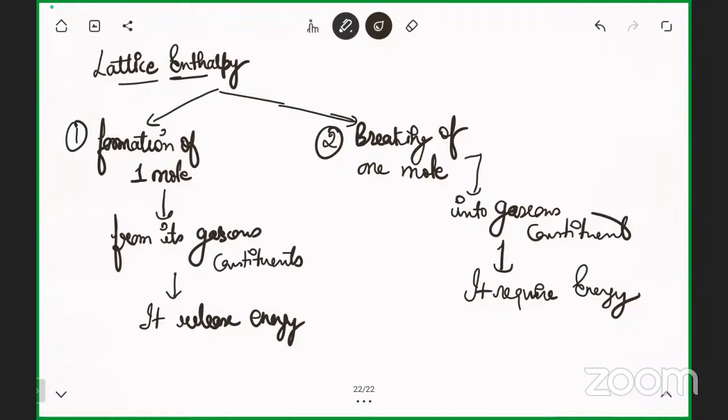Lattice, what is crystal lattice? Crystal lattice means when one or more atoms combine together, they form a new compound. But here I'm talking about only one mole of that particular compound. So formation of one mole from its gaseous atoms with a release of energy is known as lattice enthalpy. Breaking up of one mole into its gaseous atoms, which requires energy, is also known as lattice enthalpy. Is that clear? Yes, sir.